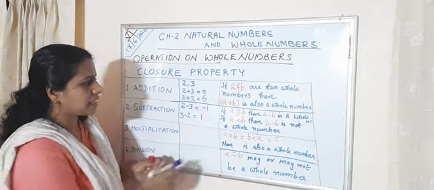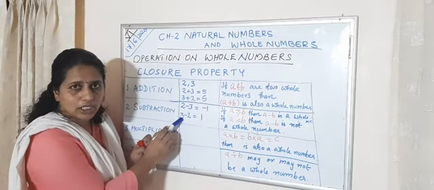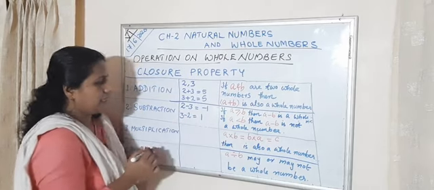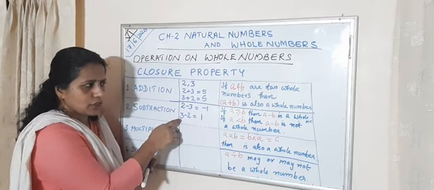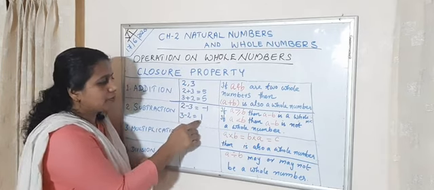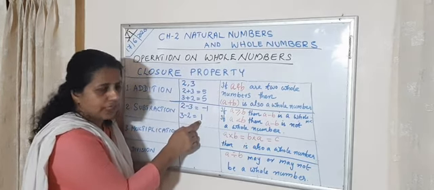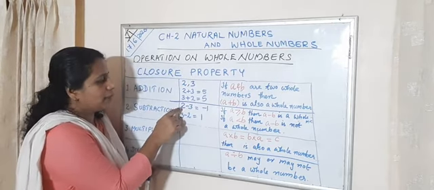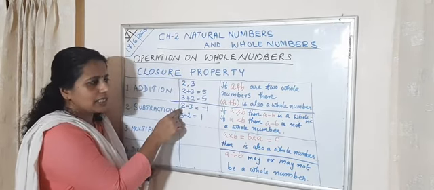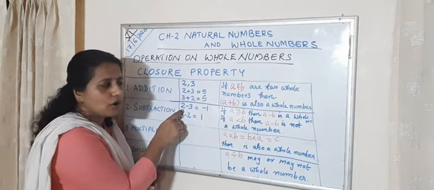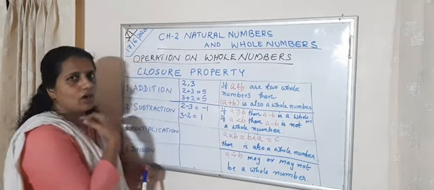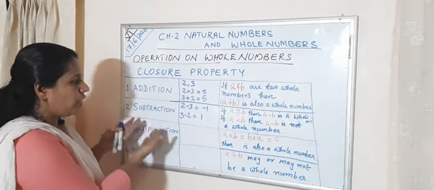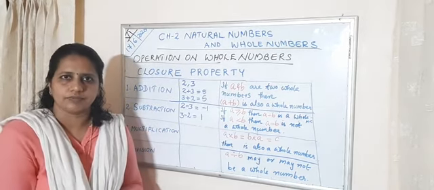So if A is greater than or equal to B, then A minus B is a whole number. If A is less than B, then A minus B is not a whole number. So in the case of subtraction, it may or may not be a whole number.